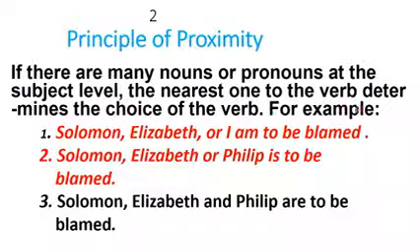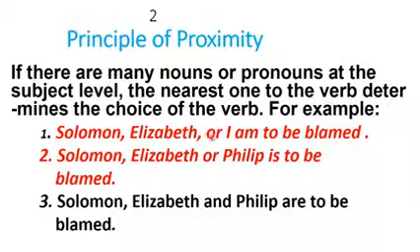Let us look at this example. Here you have Solomon, Elizabeth, and another one is I, joined by a conjunction, or. Can you read the sentence? Solomon, Elizabeth, or I am to be blamed. Now, mention the subjects in this sentence. First, Solomon. Second, Elizabeth.